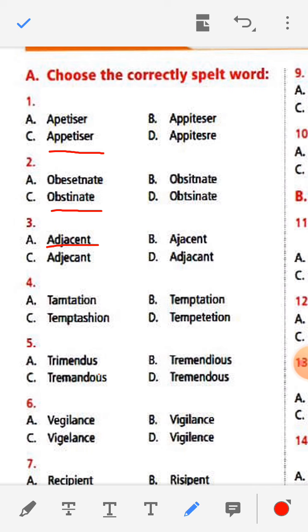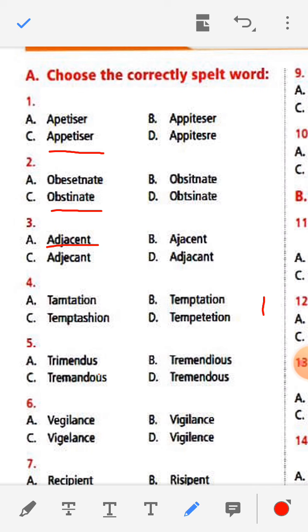Next you see number 4. Temptation. TAMTATION, TEMPTATION, TEMPTASHION, TEMPSTETION.